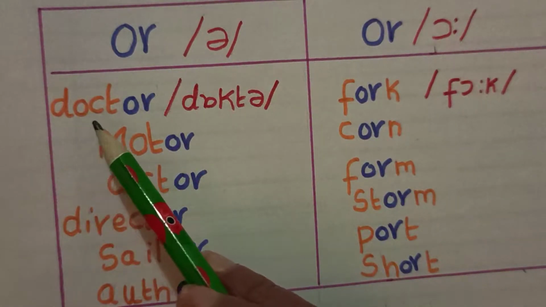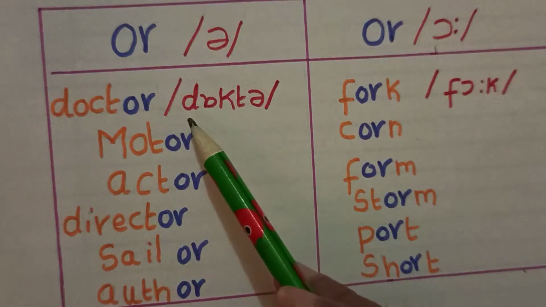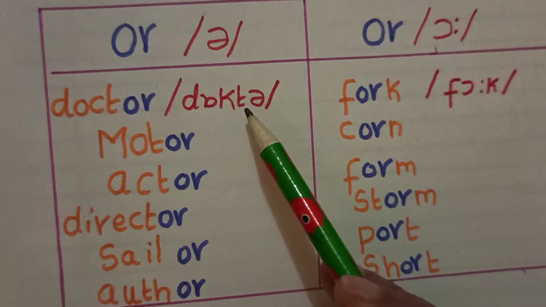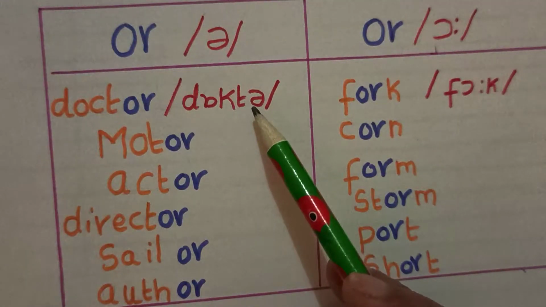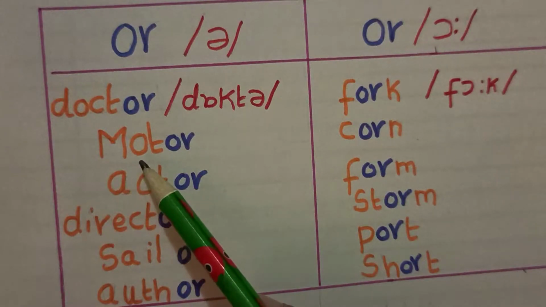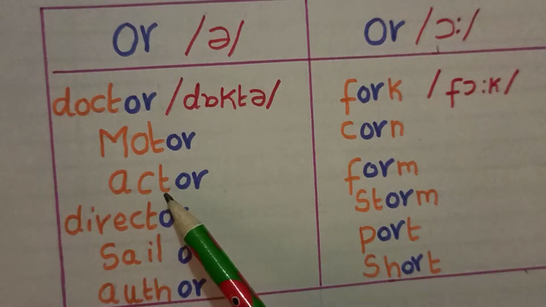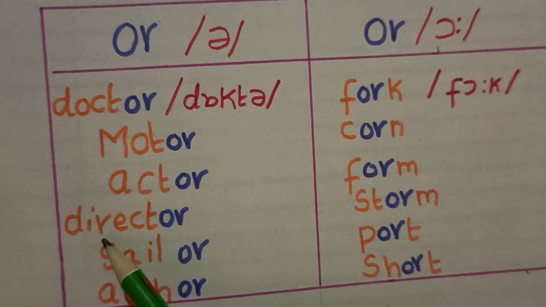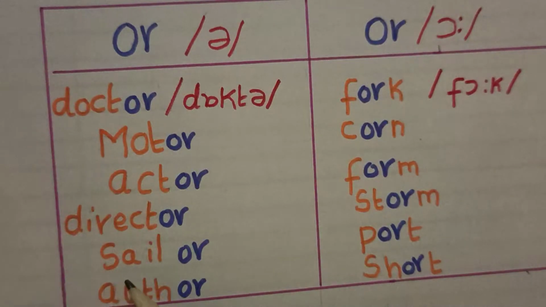Doctor. Here the phoneme symbol I have given is for doctor. Here you would have seen I have not used the sound for R. It is a dropped sound. It is a British phoneme chart. Motor. Actor. Director. Sailor.